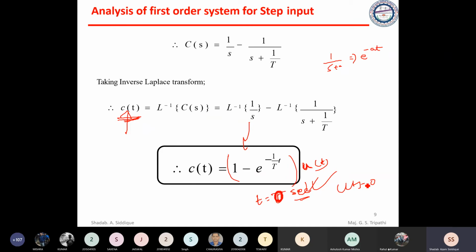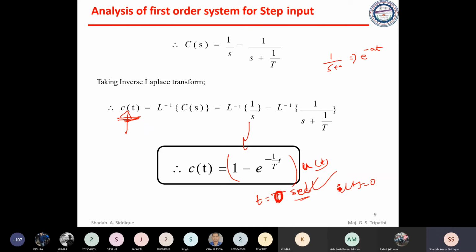It is a sudden change, or we take 50% of that, 1 by 2. Some books also define it for t greater than or equal to 0. But for the time being, just take u of t as 1 at t equal to 0. So for t equal to 0 seconds, the output response is 0.